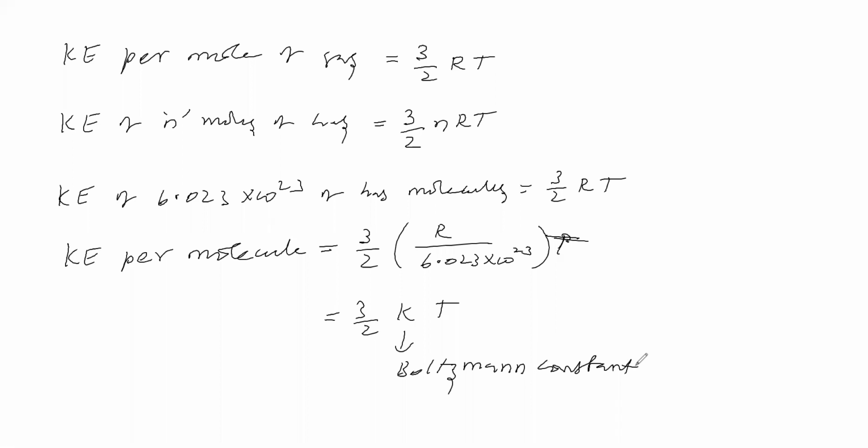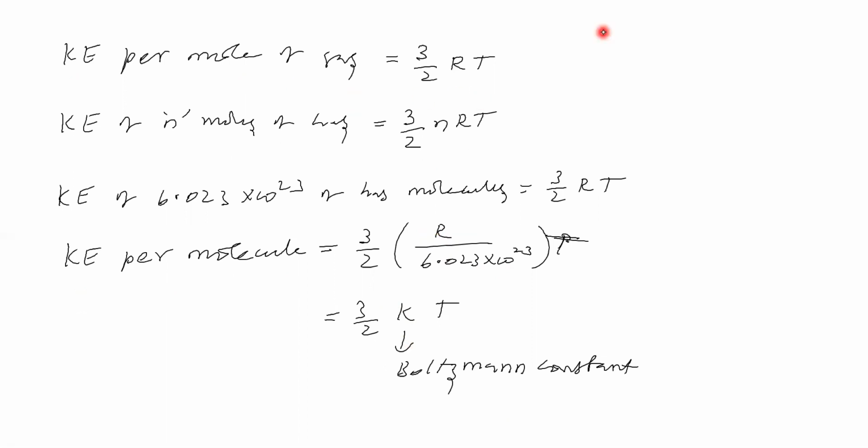Now you see this point here. The Boltzmann constant symbol is K. K is equal to the universal gas constant divided by Avogadro number. So the kinetic energy per molecule of gas is 3/2 kT, the kinetic energy of n moles of gas is 3/2 nRT, and the kinetic energy per mole of gas is 3/2 RT.